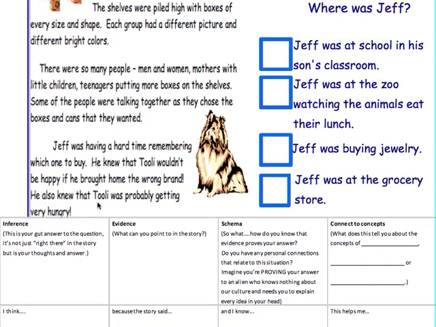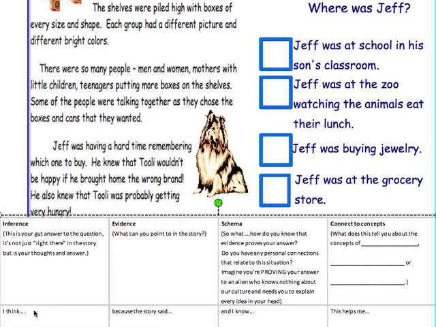So I need to figure out where Jeff is right now. He's at a place with lots of people. There's boxes on shelves. And I know that he's buying something for Tuli, probably a dog based on the picture, who is hungry, and there's a specific brand they want. Well, it sounds like he's shopping at a store, because there's boxes, where they sell things for animals, so I'm guessing maybe he's at a pet shop.